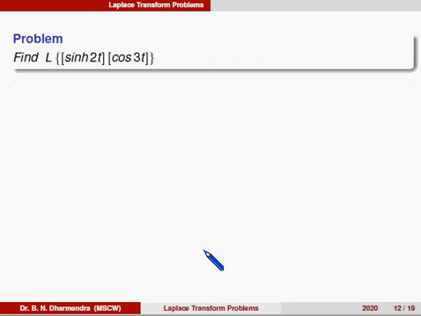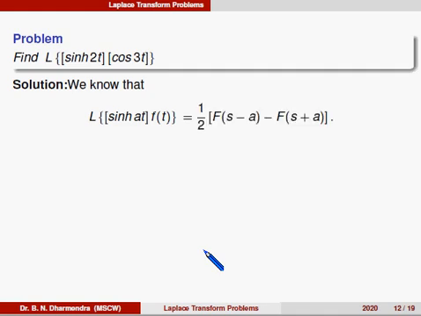Example, Laplace of sin hyperbolic 2t into cos 3t. We know that Laplace of sin hyperbolic at into f of t is 1 by 2 times f of s minus a minus f of s plus a.